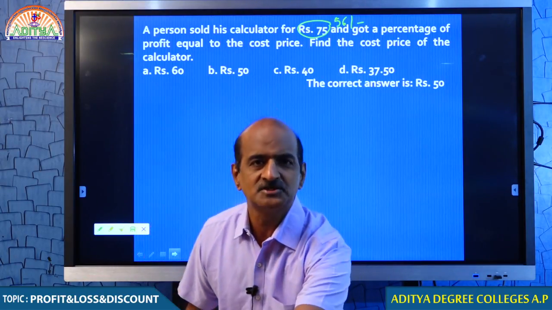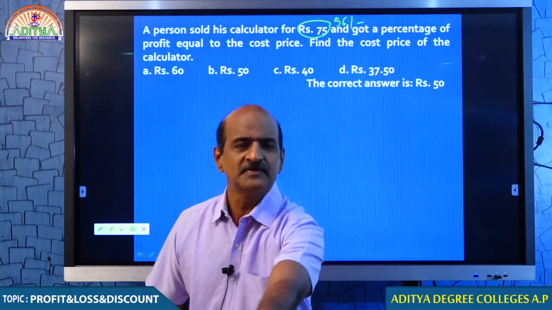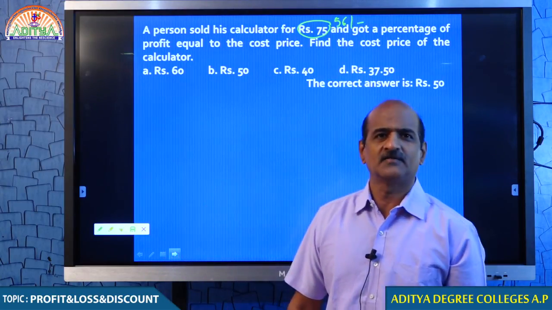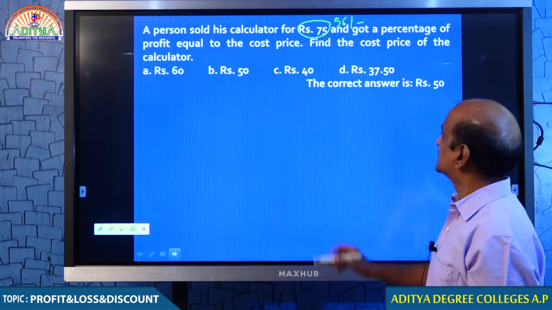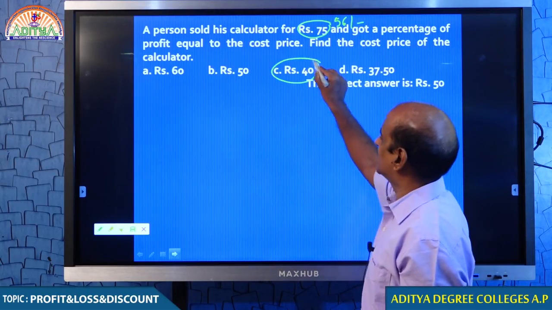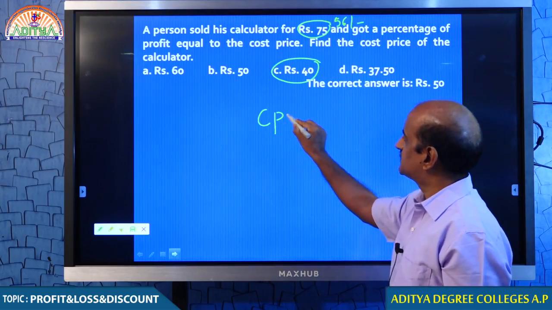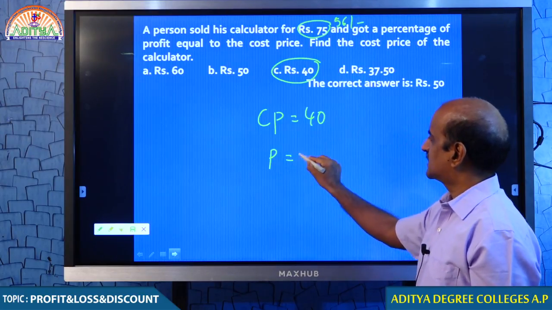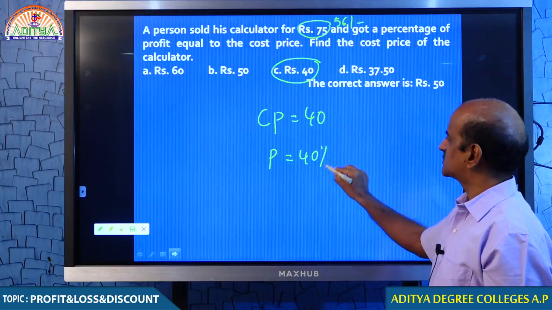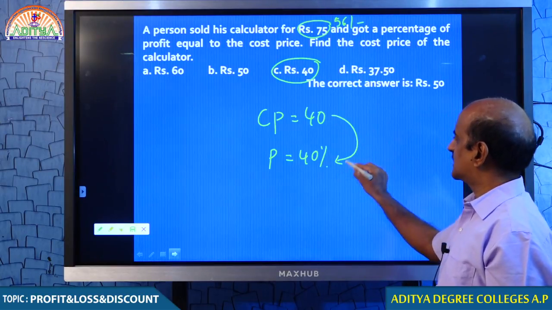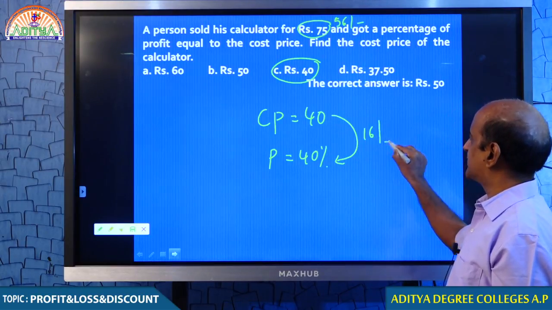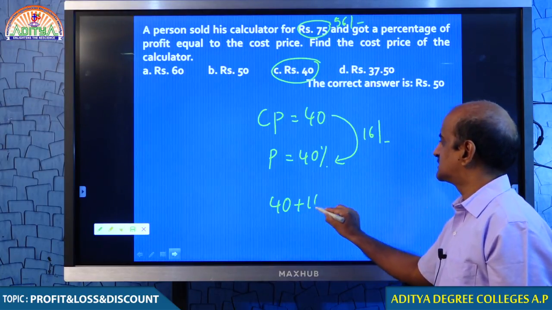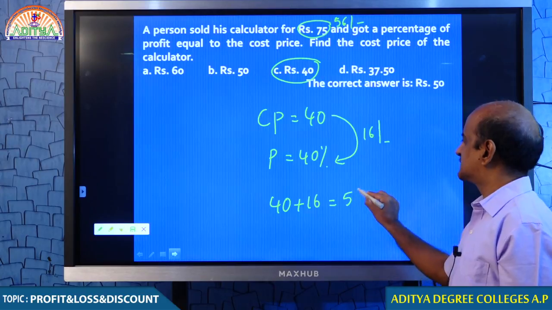You can check the options because your answer should be within the 4 only, no? That is an excellent way of answering. So, this question's answer is 40. Well done, well done. If the cost price is 40 rupees and you take the profit percent as 40%, check it out. What is 40% of 40? 16. Now your selling price becomes 40 plus 16, that is 56.